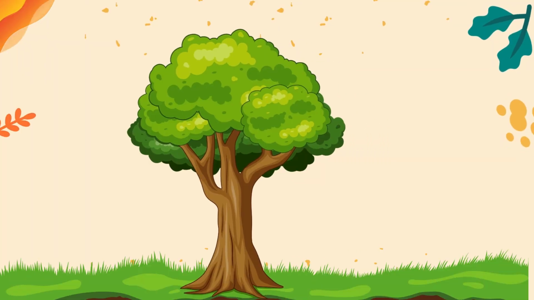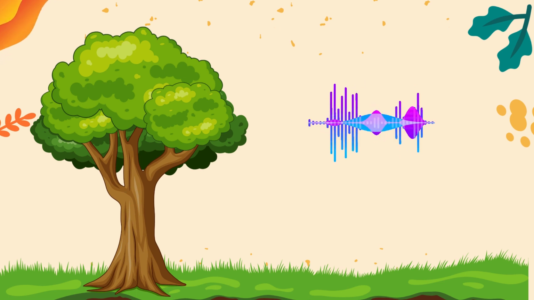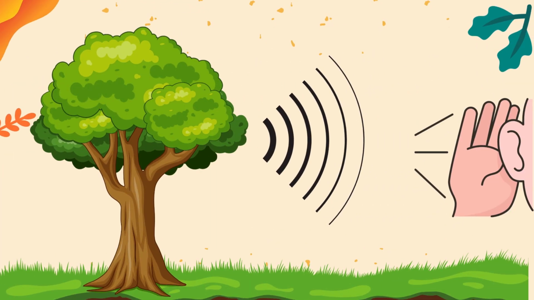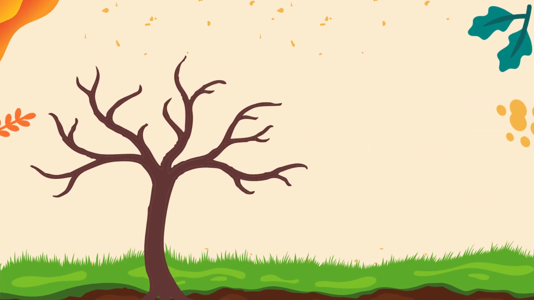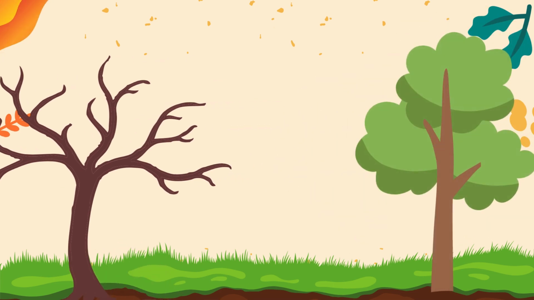Trees can also communicate through sound waves that are too low for humans to hear. These sound waves are produced by the movement of water and sap inside the tree. By listening to these sounds, trees can sense the health and activity of their neighbors. For example, if one tree is drought-stressed, it can emit a sound that signals its need for water to nearby trees, who can then reduce their own water consumption to conserve the limited resource.